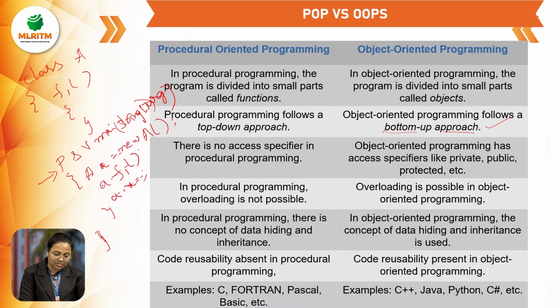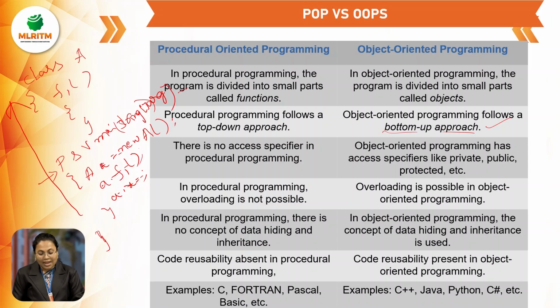So the execution of an object-oriented programming language starts from the main method, which is placed at the last of the class. So the execution starts from bottom to top. That's why we say that object-oriented programming follows a bottom-up approach, whereas procedural programming follows a top-down approach.